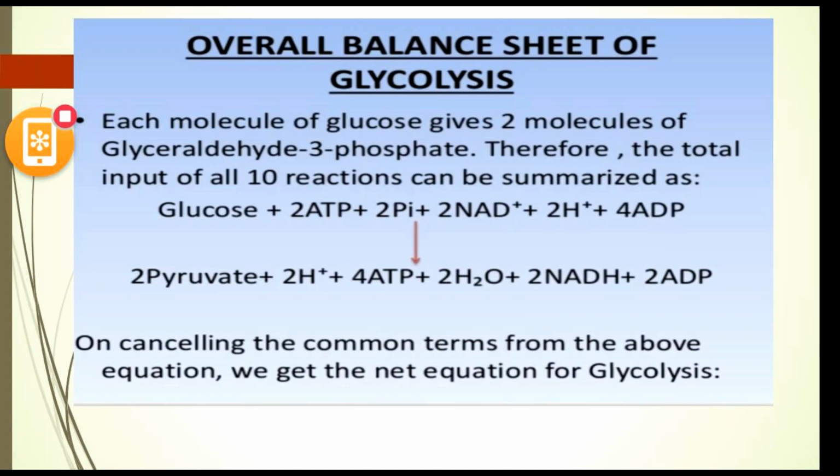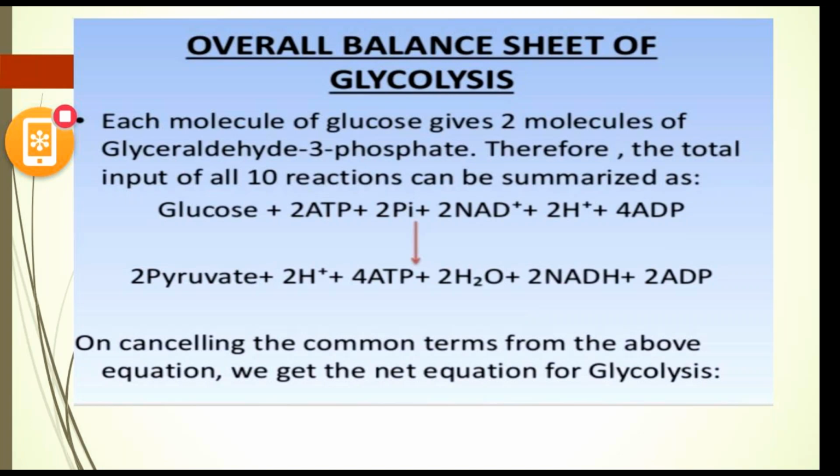Now, the overall balance sheet of glycolysis. Here we took only a single glucose molecule, a 6-carbon compound, giving rise to 2 molecules of glyceraldehyde 3-phosphate. We put all those reactions together and summarize them: glucose plus 2 ATP utilized in the preparatory phase, and also 2 phosphates and 2 NAD+ and water for ADP. These are utilized in the preparatory phase.